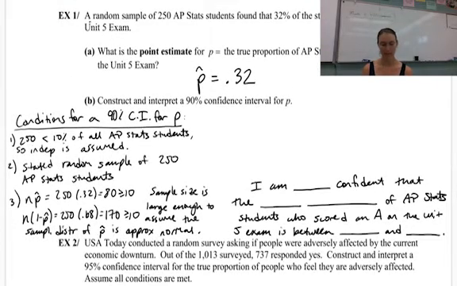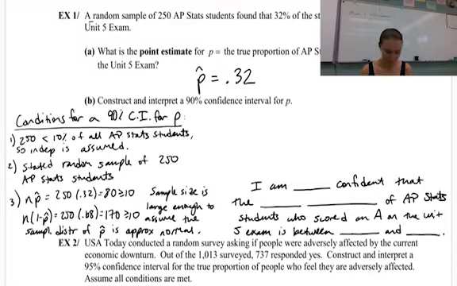Now construct and interpret a 90% confidence interval for p. So from our 250 randomly selected AP Stats students, we found that it's 32%. But if we selected a different 250 AP Stats students, it might not be exactly 32%. It might be something else. Or if we did another one, it might be something else. But we're going to find an interval based on our one sample where we can be 90% confident that the true proportion, or the population proportion, of AP Stats students who get an A on their Unit 5 exam is within that interval.